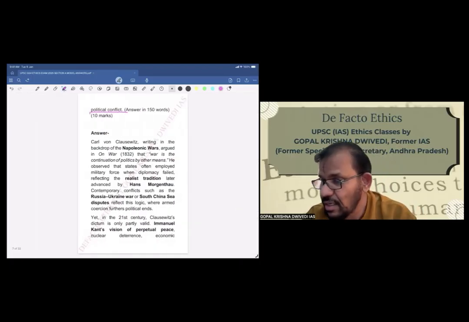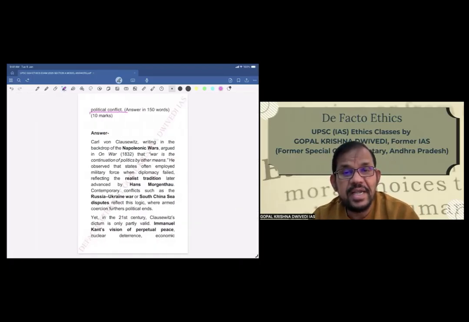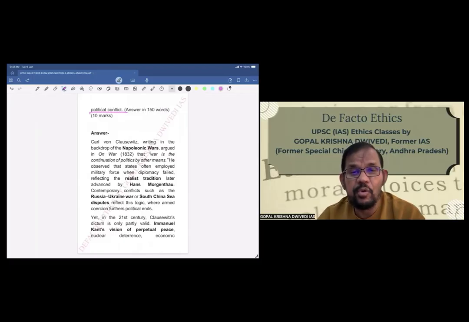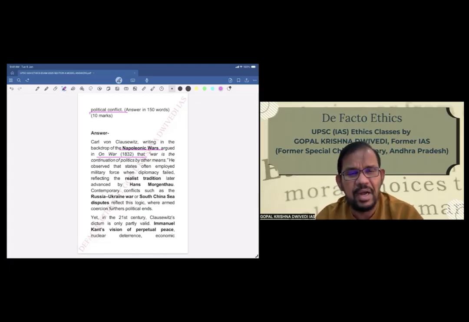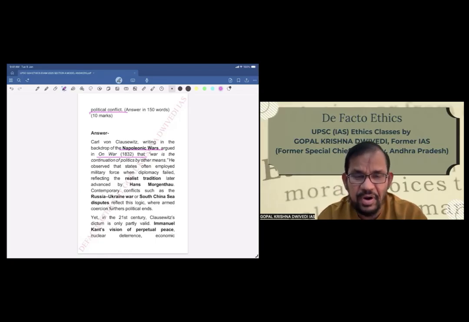Now let us see. Karl von Clausewitz, writing in the backdrop of the Napoleonic wars, argued in On War, 1832. This is his book. Now in the exam you may not remember it, so it's not necessary. If you don't remember, don't write. But now I have prepared the answer, so this is the perfect and complete answer. Definitely in the exam, you cannot expect 100% perfection unless you know the details beforehand. So you may be missing some references, but while preparing, at least you should know what the perfect answer is.